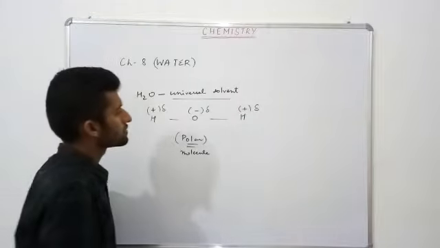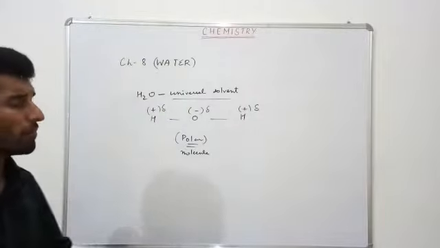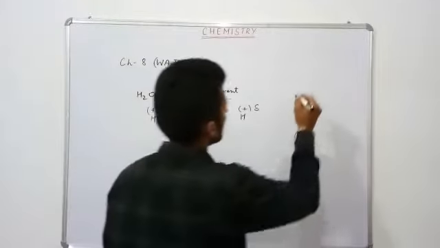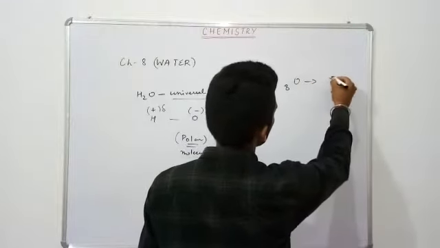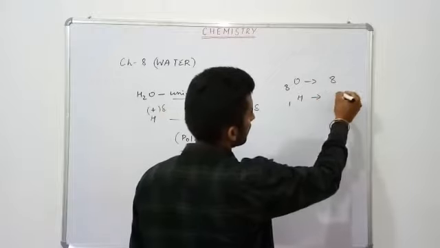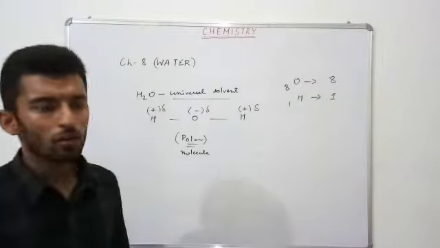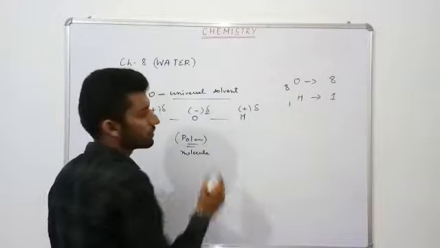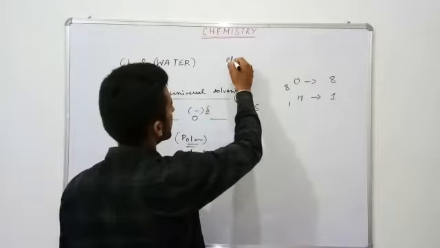Now from where do these partial positive and negative charges come? Oxygen has atomic number 8, so it has 8 electrons. Hydrogen has one electron and atomic number one. The more the number of electrons, the more electronegative the element will be.